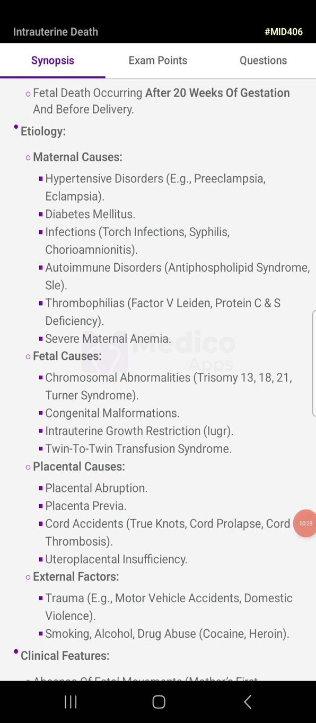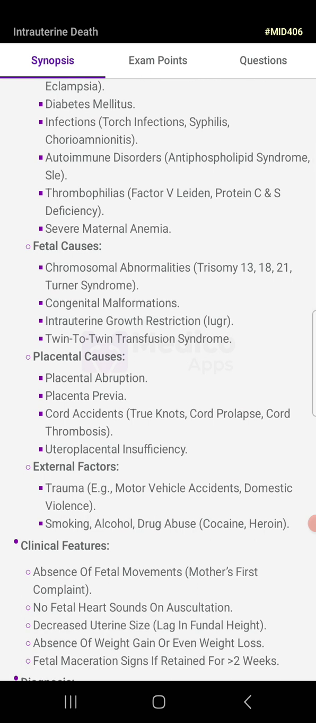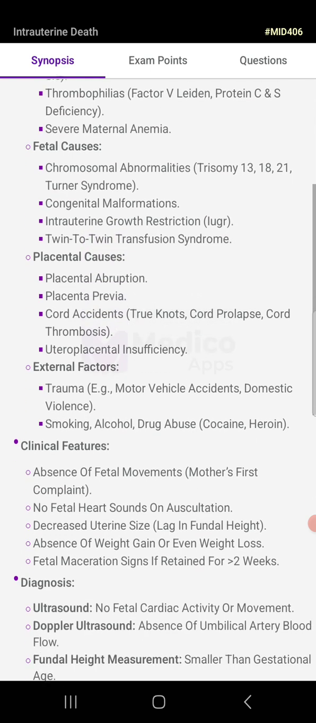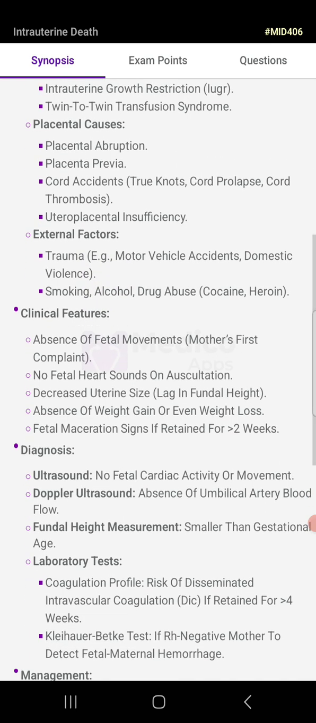Placental causes include placental abruption, placenta previa, cord accidents, true knots, cord prolapse, cord thrombosis, and uteroplacental insufficiency. External factors include trauma, motor vehicle accidents, domestic violence, smoking, alcohol abuse, cocaine, and heroin.